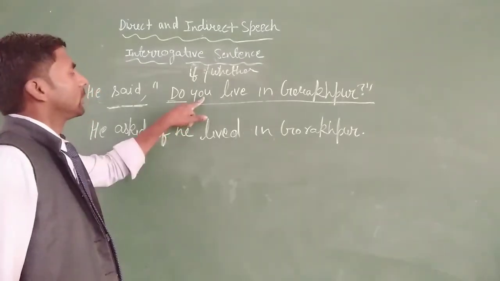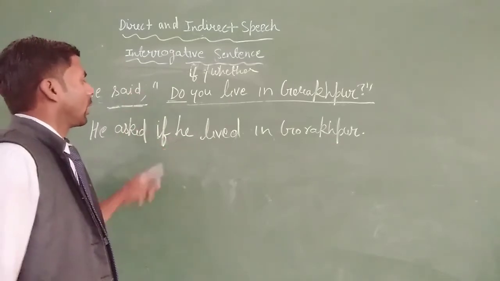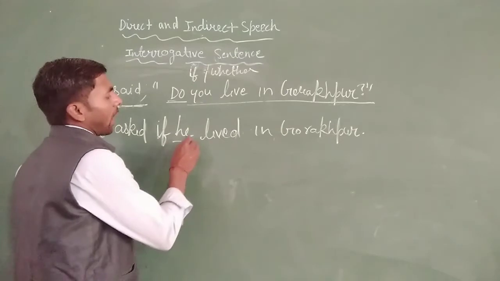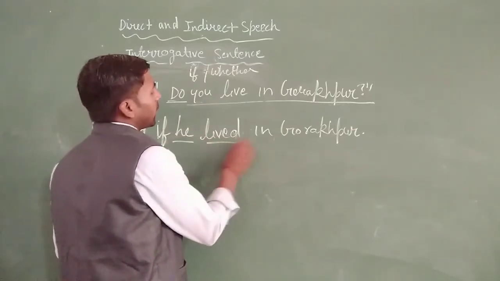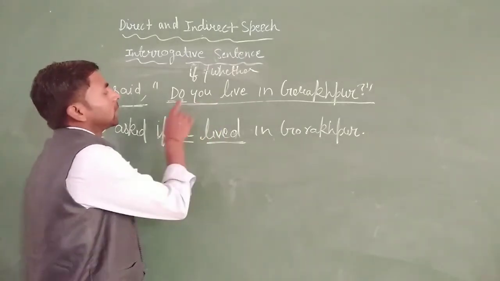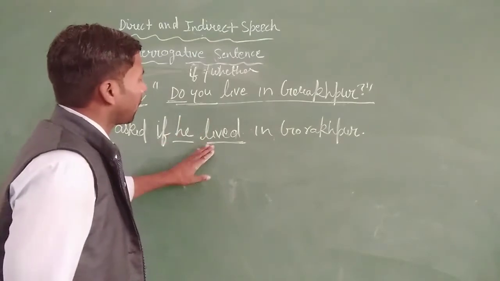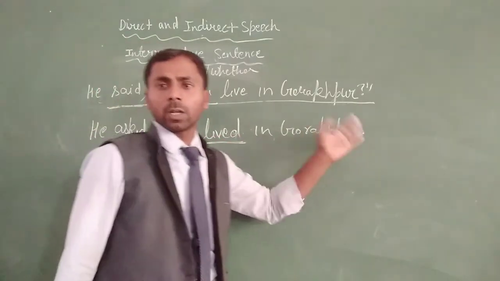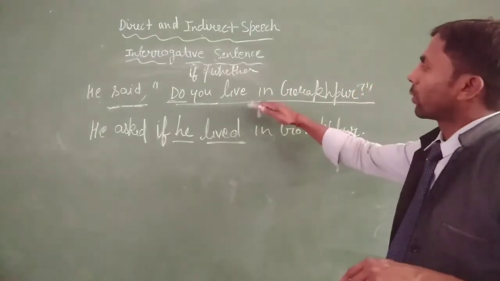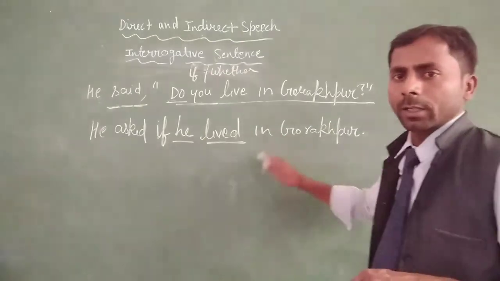Then we change the subject of the reported speech according to the object, so we write here he, and then lived is the simple past tense. Why? Because it is a simple present tense sentence, so we change it into the past tense. It is the simple method to change an interrogative sentence of direct speech into indirect speech.